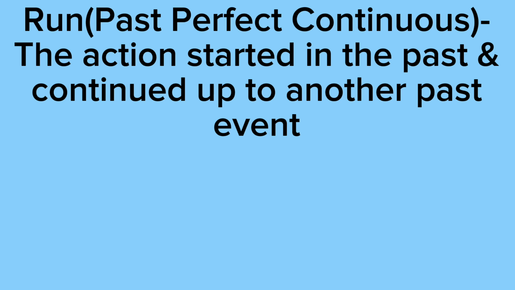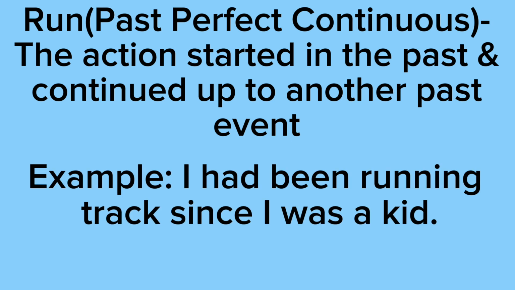Past perfect continuous means the action started in the past and continued up to another past event. So our example says I had been running track since I was a kid. So I had been running track is the action that started in the past and then it continued up to another past event, which was since I was a kid. That's also a past event.